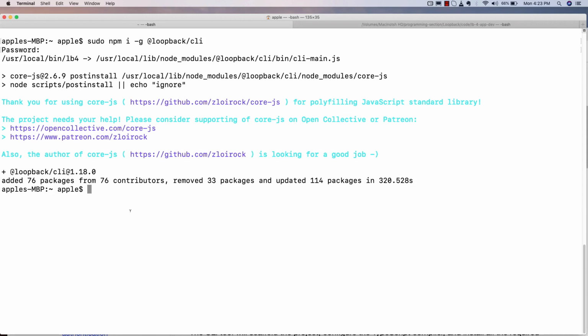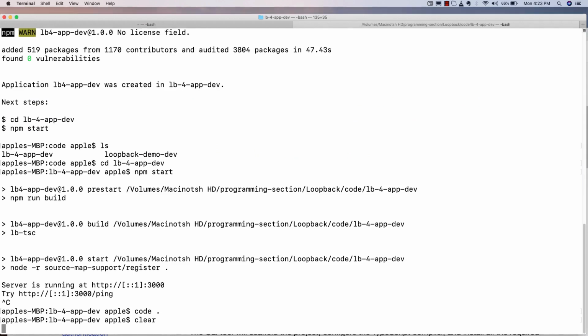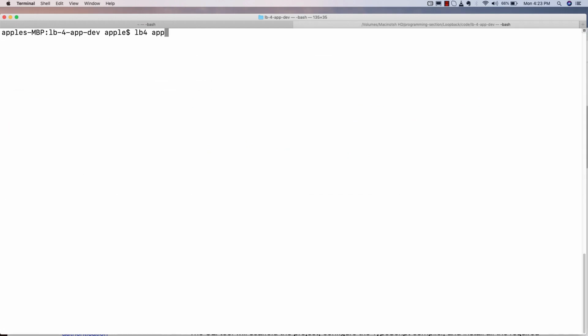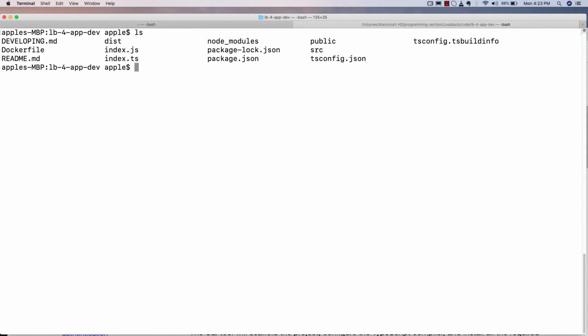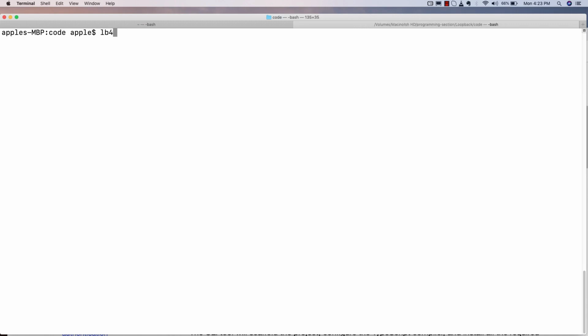Now it's time to create the Loopback project. You gotta use lb4, and you need to write the name of your application. I'm gonna write lb4, the name of our application. Now it's time to create our first Loopback project. You gotta execute this command lb4, and you need to write the app.